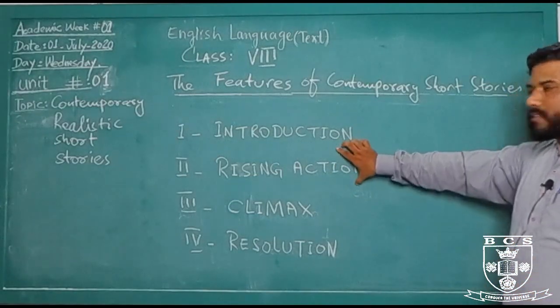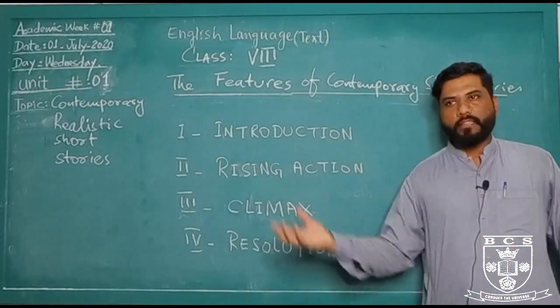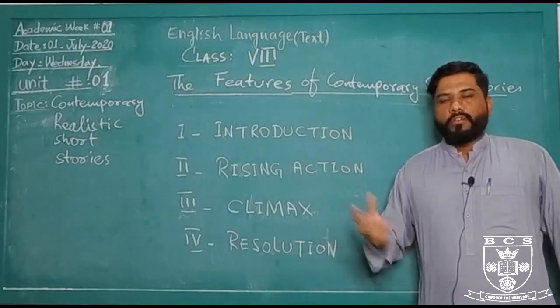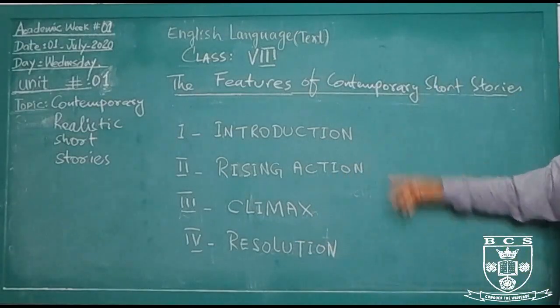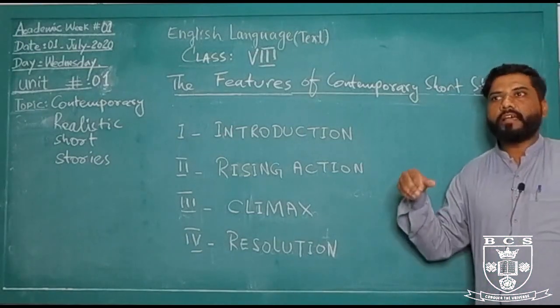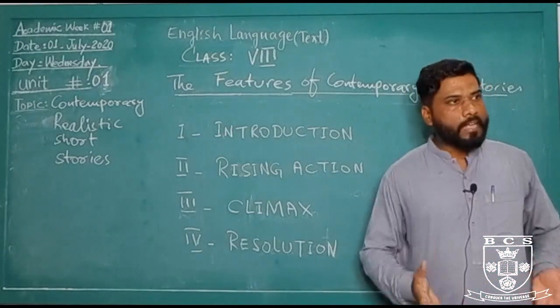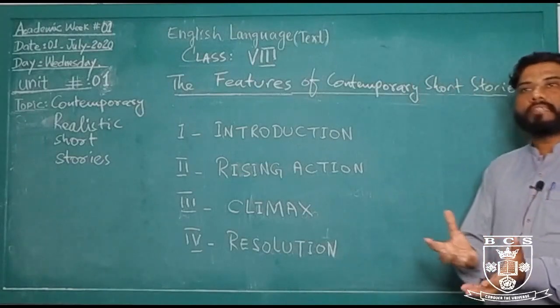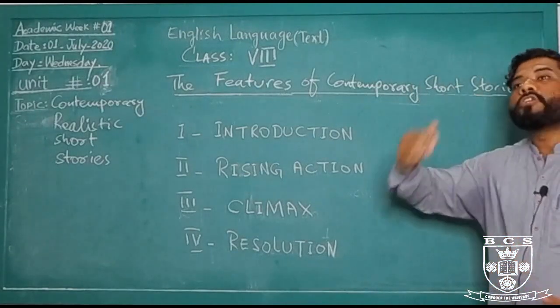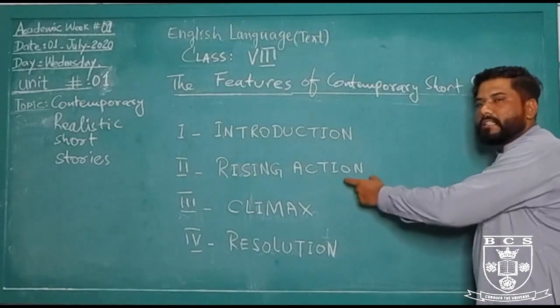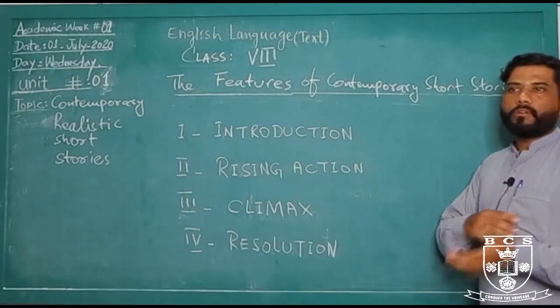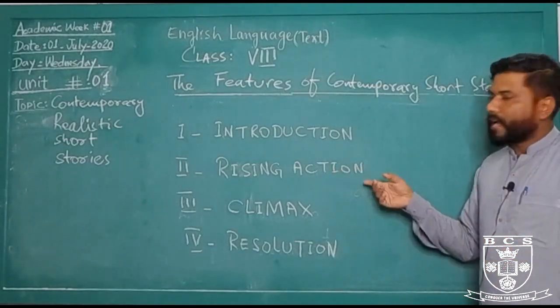For example, if any incident or occurrence happens with the characters, readers take interest in what exactly the problems and issues are, and what the series of issues might be. These problems or complex situations are called rising actions.